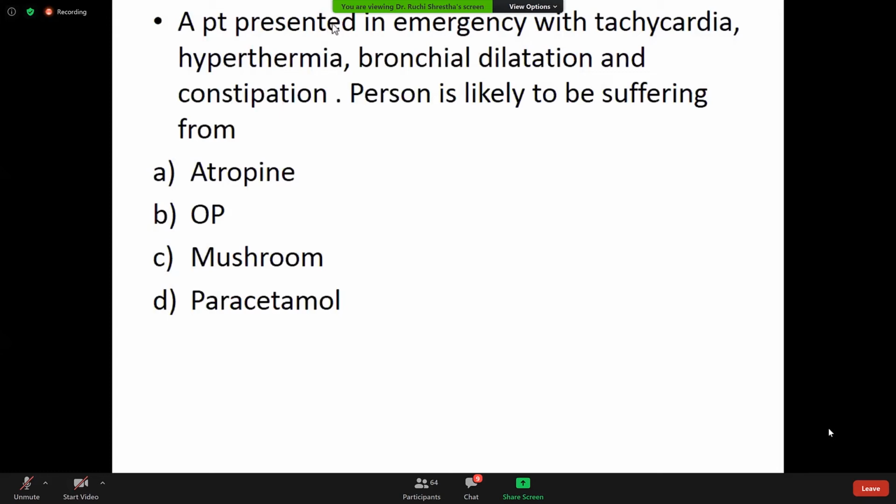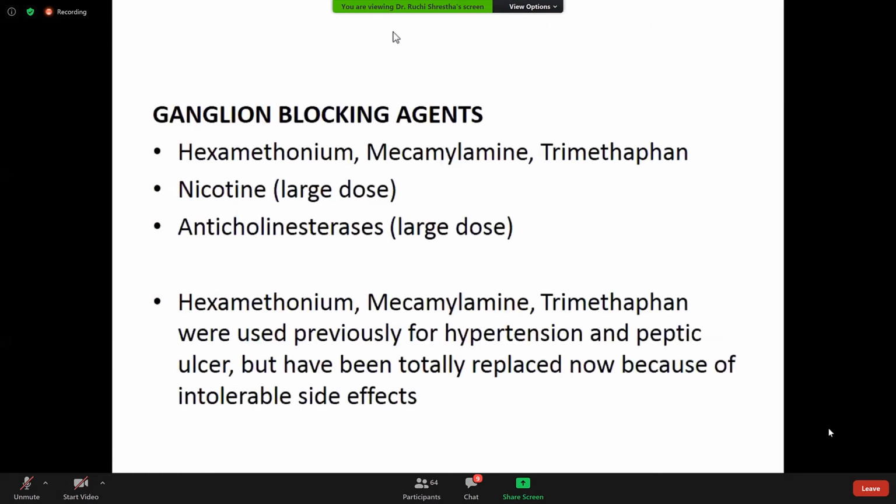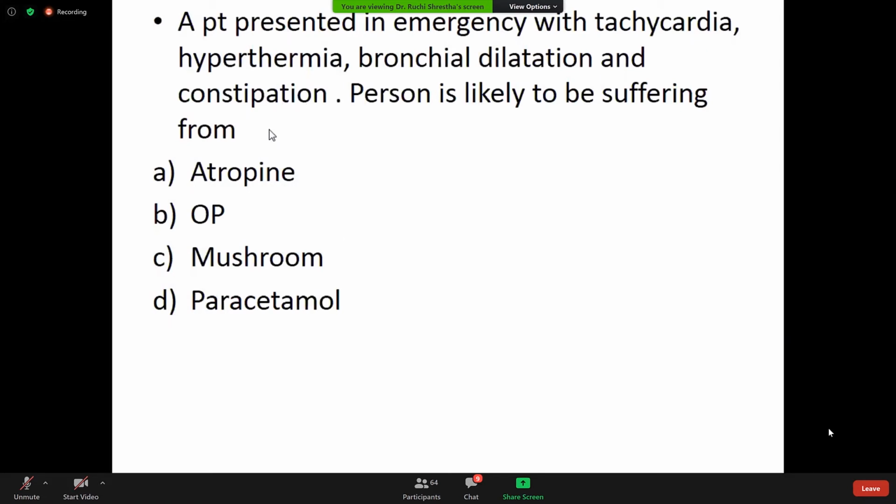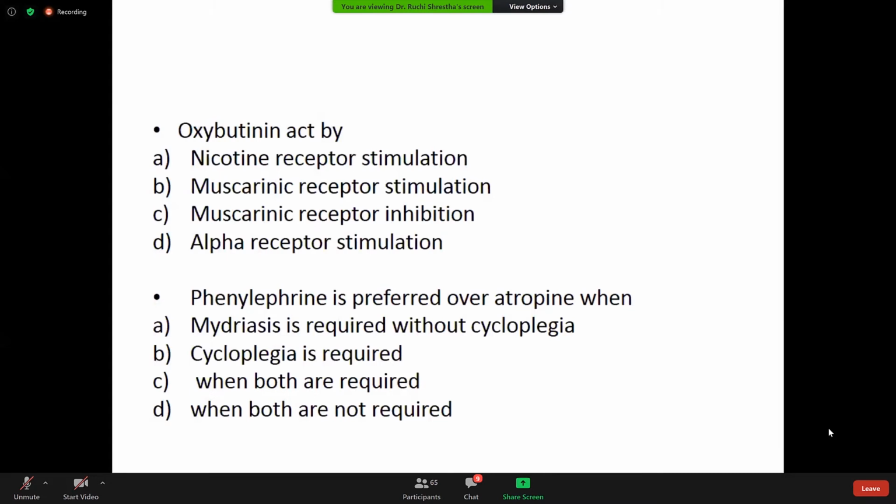If the option had bradycardia, hypothermia, bronchoconstriction, difficulty in breathing, diarrhea, the answer would probably be OP poisoning or mushroom poisoning. But with tachycardia, hyperthermia, bronchial dilatation, constipation, the patient is most likely suffering from atropine or anticholinergic drug poisoning. Coming to the next MCQ: oxybutynin acts by nicotinic receptor stimulation, muscarinic receptor stimulation, muscarinic receptor inhibition, or alpha receptor stimulation?